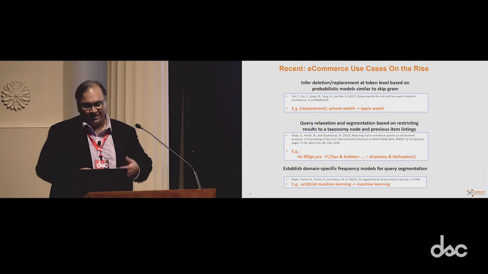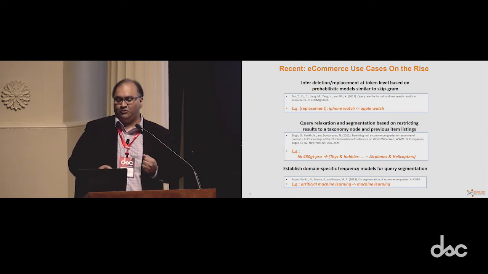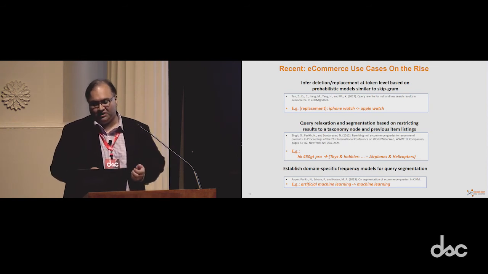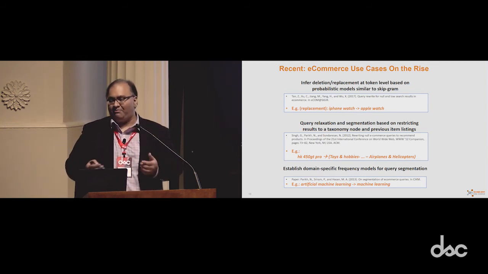To quickly go over this, in the first approach, you can do a replacement of the terms based on some historical data to which you can apply the word vector. In the example, we see that iPhone watch can be changed to Apple Watch. The second one is an interesting case, where most e-commerce properties have taxonomies. If you go to homedepot.com or Amazon, you'll see all the items are organized or classified under top-level categories like books, electronics, and so forth.